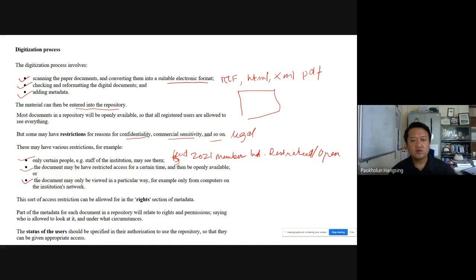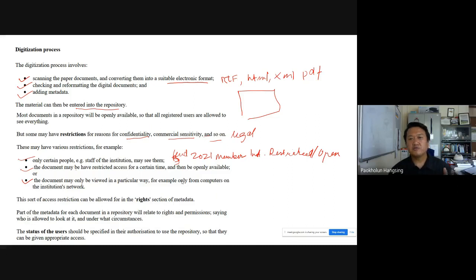Then another restriction: a document may be viewed in a particular way. For example, the document can be seen only on a computer of the institution. As we said, institution computers are basically IP sensitive. I mean, only if it is part of the institution's network, or for example, in a university we have a campus area network.